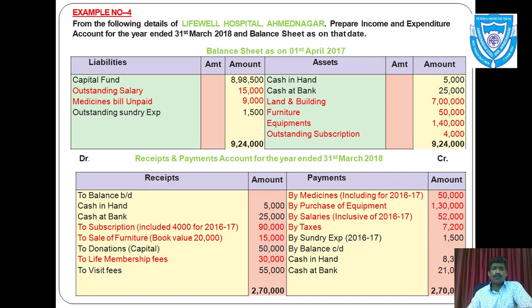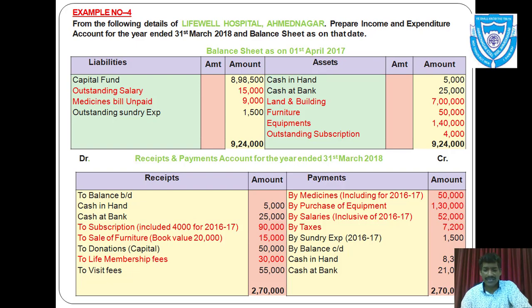Then equipments, you can see opening balance of equipments is rupees 1,40,000. But check out in payment side whether there is an addition. Yes, I can see one addition in equipment. You can see in payment side purchase of equipment rupees 1,30,000.